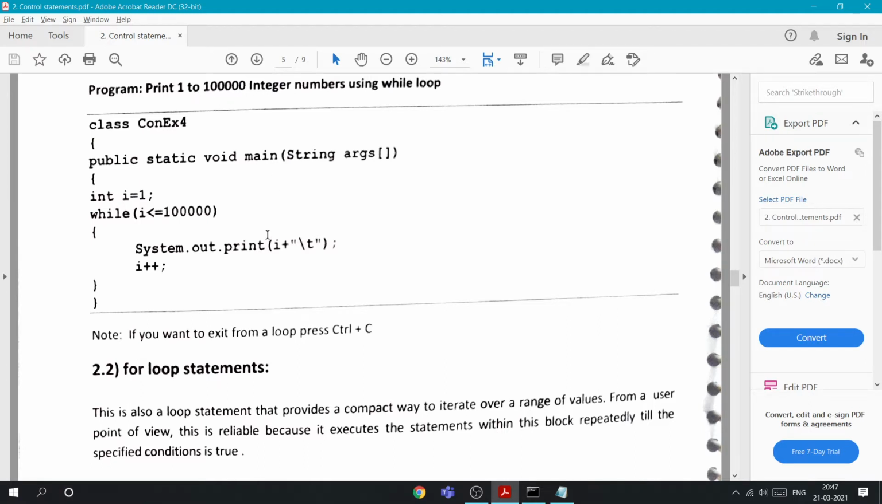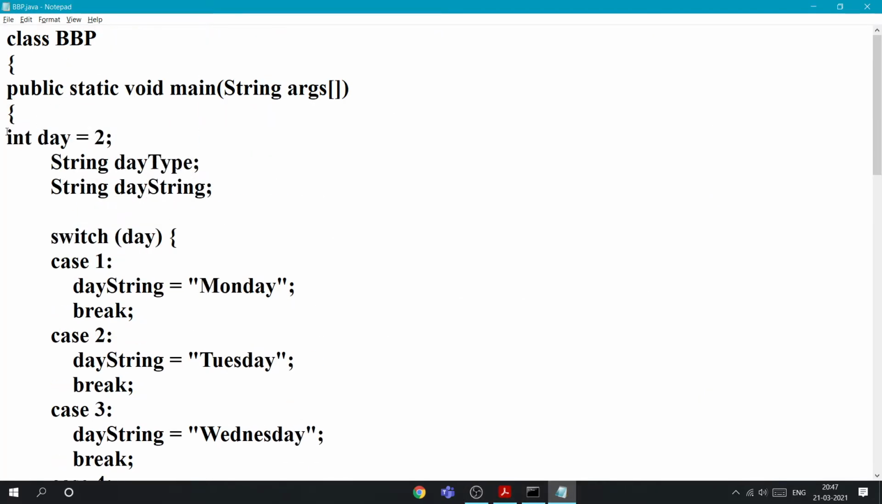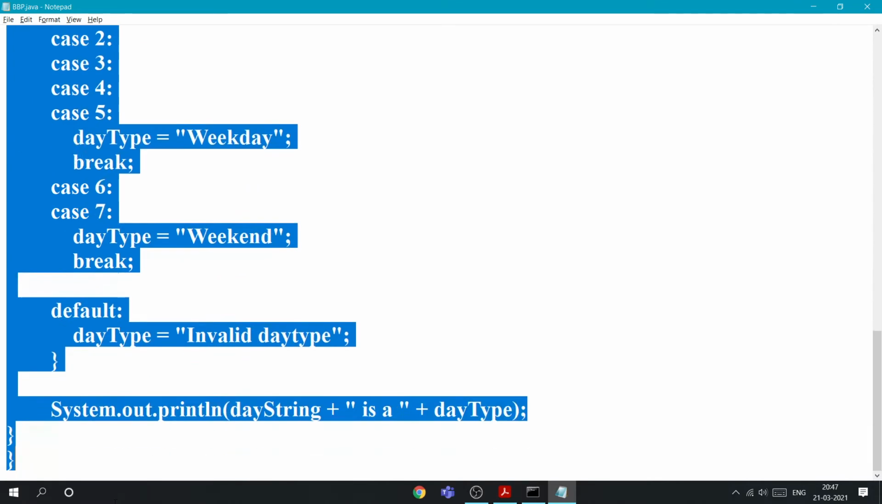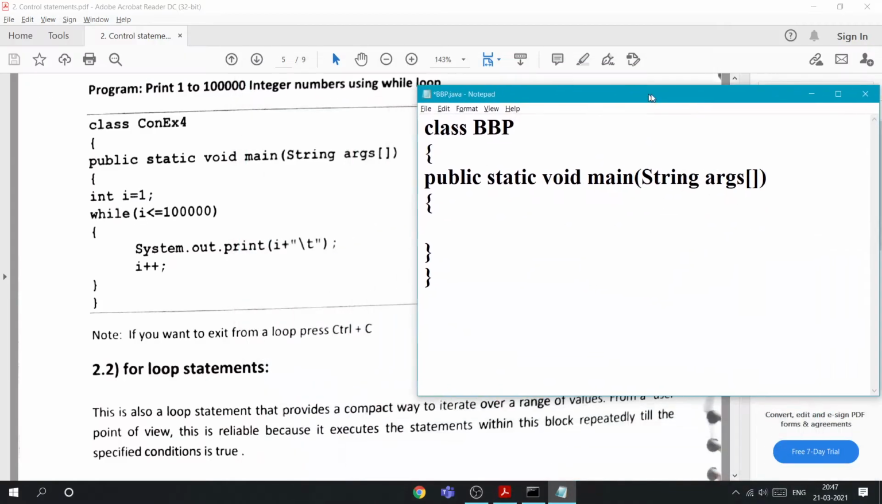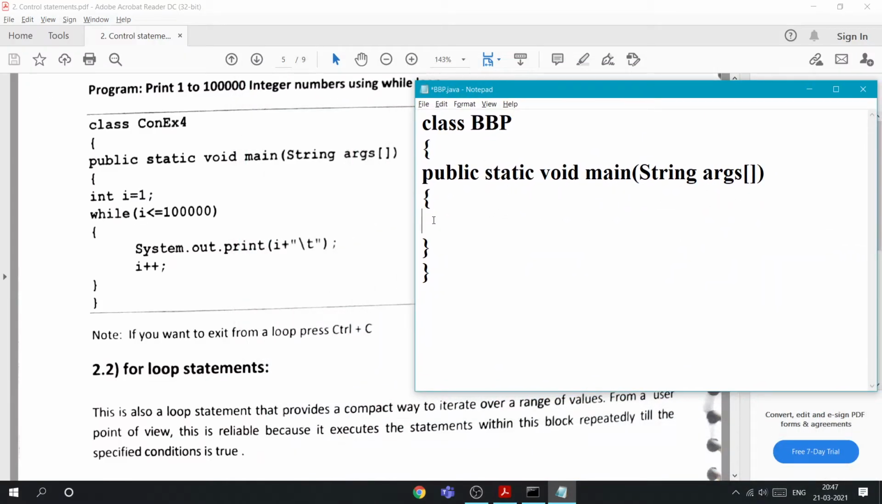We'll see a small example: printing numbers from 1 to 1 lakh. Let me write the code. Public static void main. First we need to initialize a variable, so I am initializing the variable i equals 1. While i is less than 1 lakh. 1 lakh only is fine.